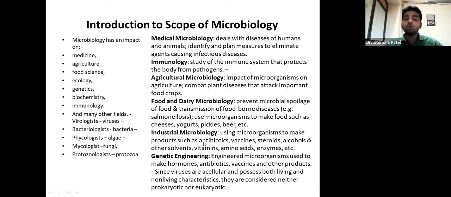Industrial microbiology: so many productions like antibiotics, vaccines, steroids, alcohols and other solvents, vitamins, amino acids, and enzymes. These things can be manufactured in industry only with the help of microorganisms. Coming to genetic engineering, engineered microorganisms are used to make hormones. Hormones, antibiotics, vaccines, and other products can also be prepared because of this. So these are the different scopes or different fields.